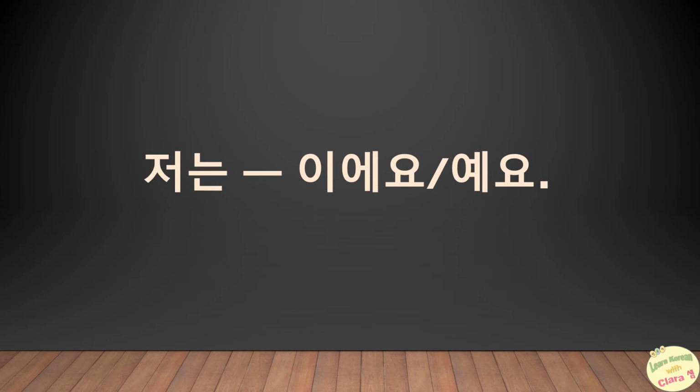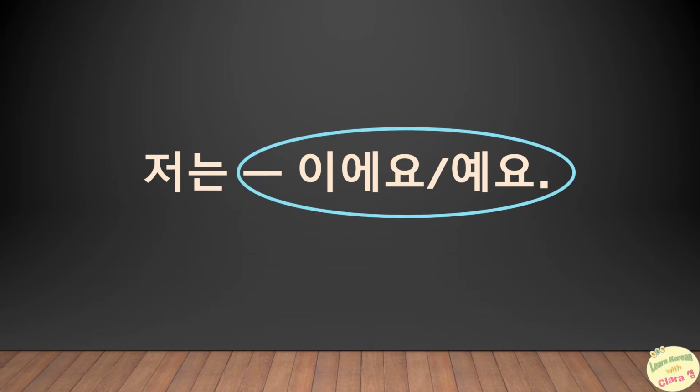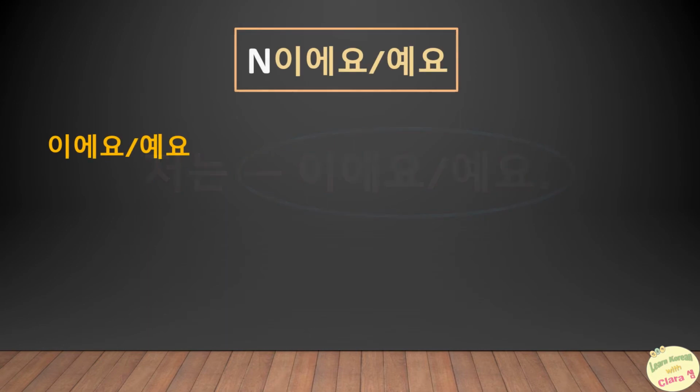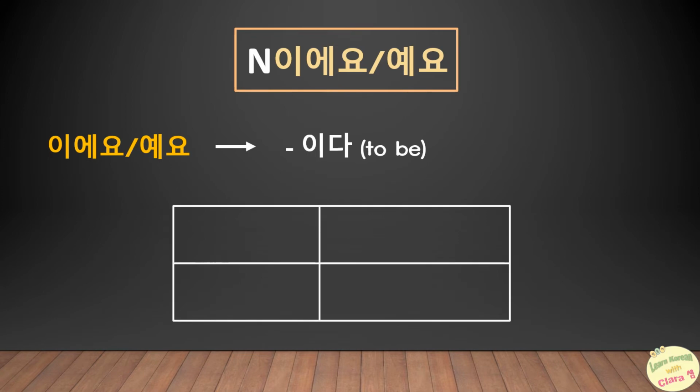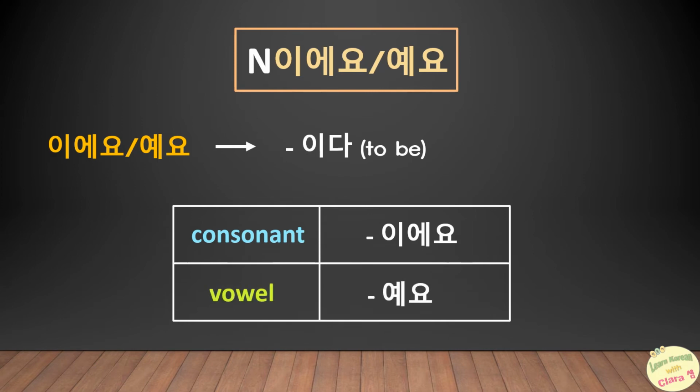The last point to learn is 이에요 or 예요. 이에요, 예요 come from the verb 이다, equivalent to the verb to be in English. As in the case of the topic marking particle, depending on the ending of the syllable of the preceding word, we put 이에요 or 예요 after the word. If the word ends in a consonant, then 이에요 comes. And if it's a vowel, in this case, 예요 comes behind.